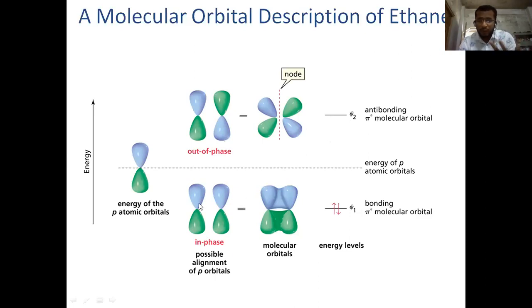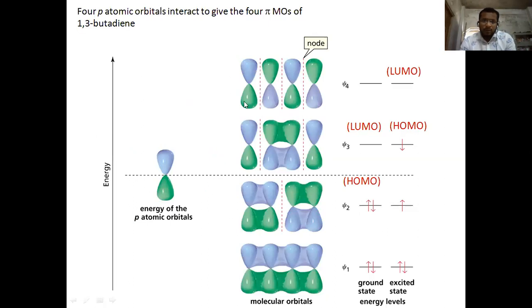Ethene has only 2 electrons, and both electrons are going to be at this side, meaning only in the psi 1 energy level. This is the energy level. These are the p orbitals, and these are for the HOMO and LUMO.